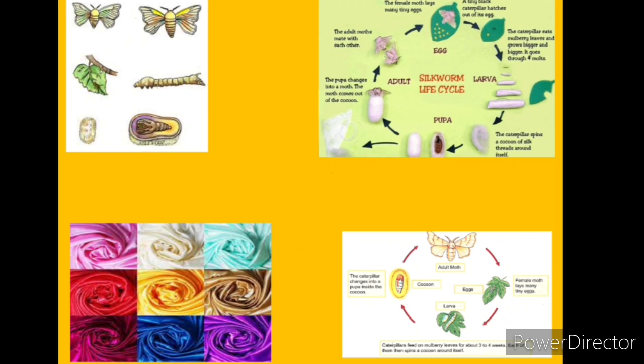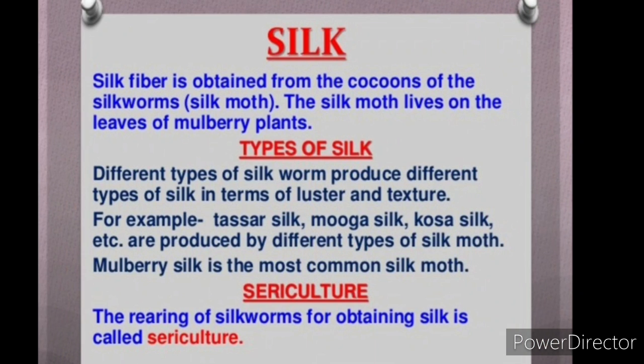Next one is about silk. It is also obtained from animals. Silk fiber is obtained from the cocoon of the silkworm. The silk moth lives on leaves of mulberry plants. Types of silk: different types of silkworm produce different types of silk in terms of luster and texture. For example, tussar silk, muga silk, kosa silk, etc. are produced by different types of silk moth. Mulberry silk is the most common silk.